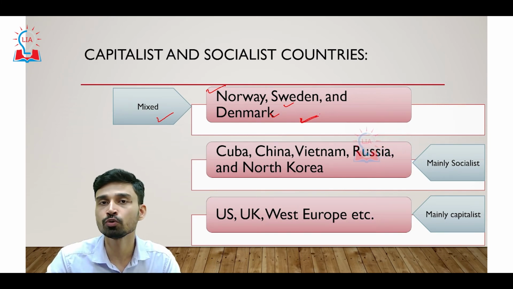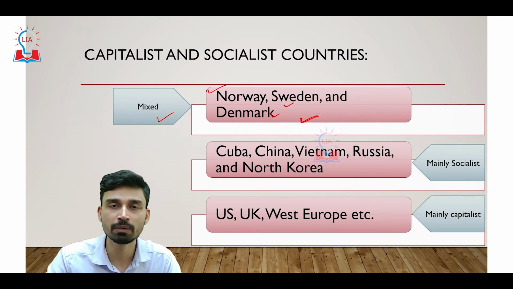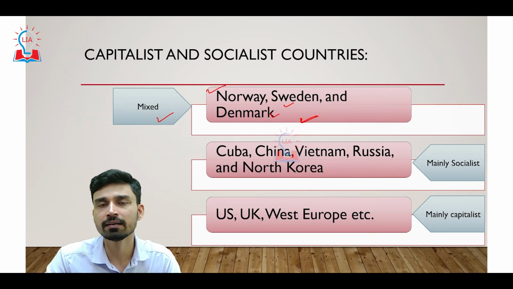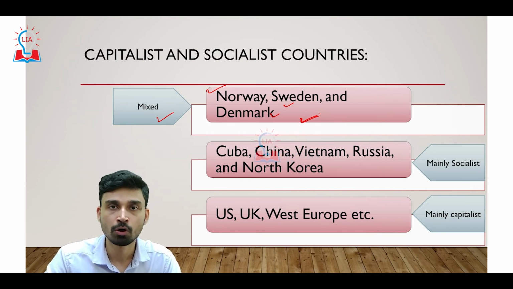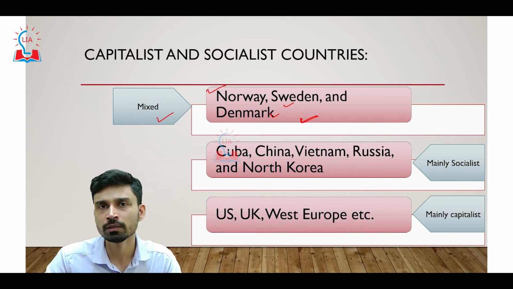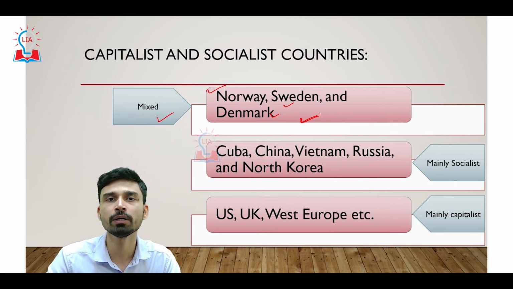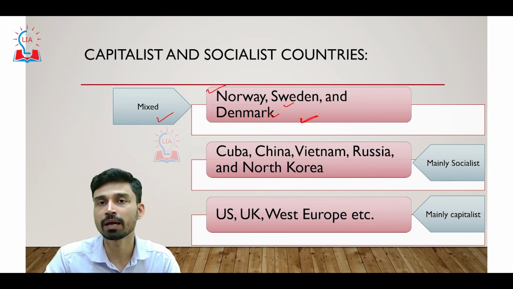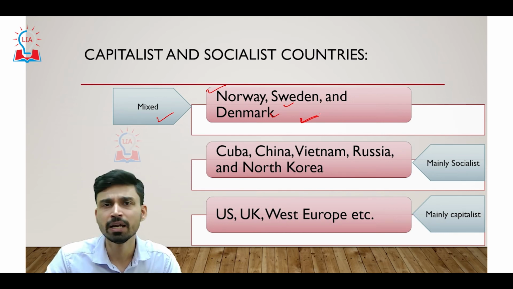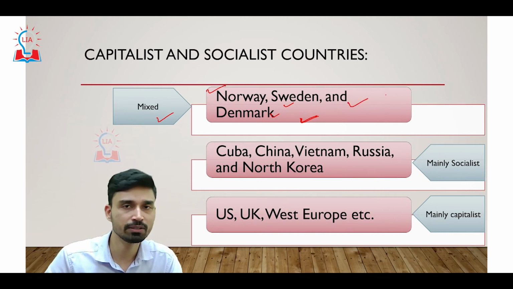Not only that, they also give unemployment allowances. They also give pensions to the people who cannot work any longer. So in these areas, these countries have followed the principle of socialism. On the other hand, they also have a free market economy where they have individual property or individual wealth. The prices of commodities are basically determined by the forces of supply and demand. So in this context, these countries have a capitalistic system.